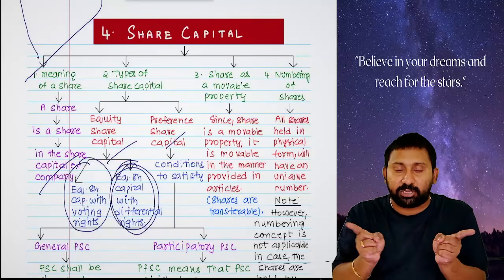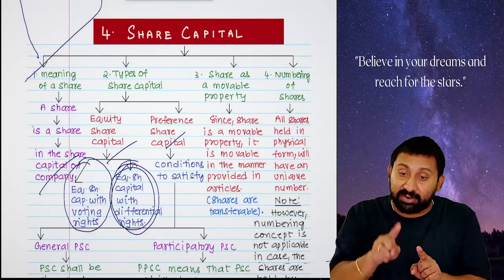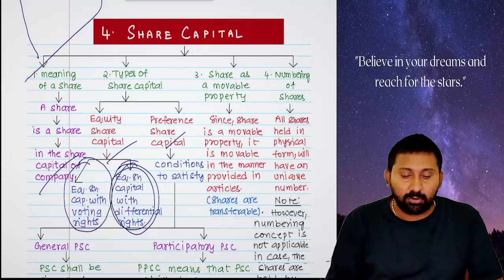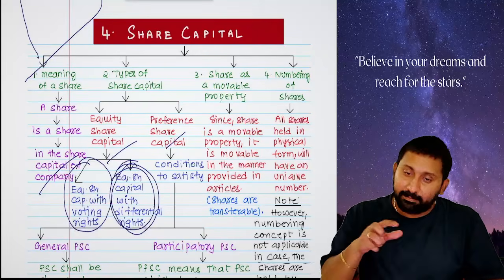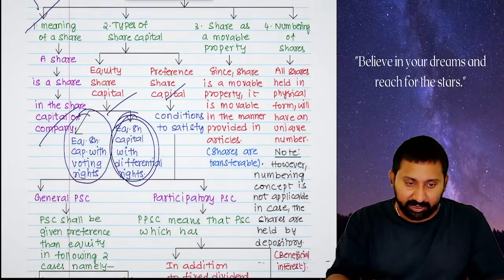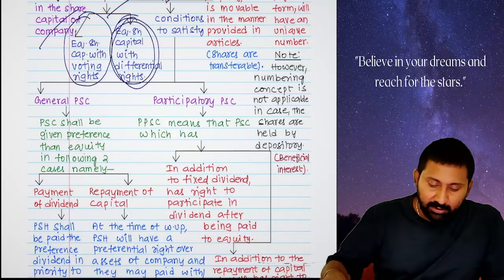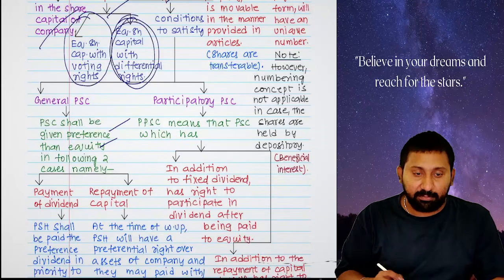There are two types of shareholders: equity and preference. Preference shareholders will be given more preference over equity, not in the whole company. When the last profit came, in that profit, who will participate first? Preference. Next, who will participate? Equity. Preference share capital shall be given preference over equity in two situations, namely payment